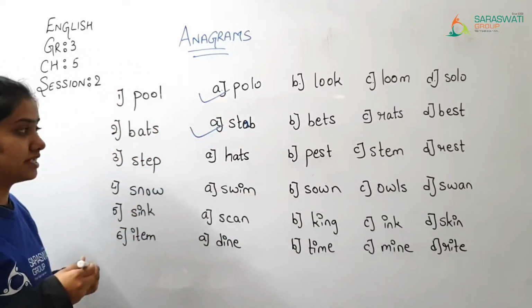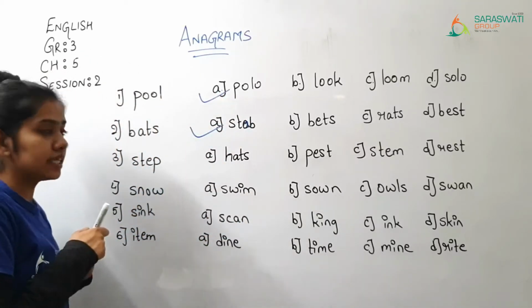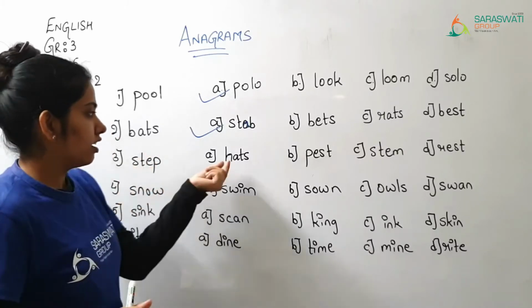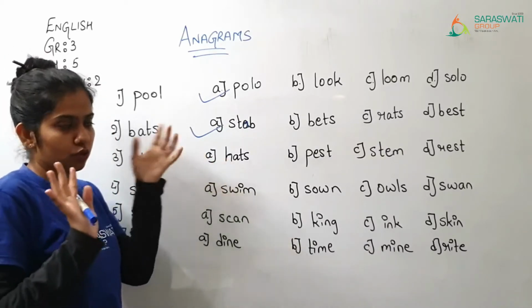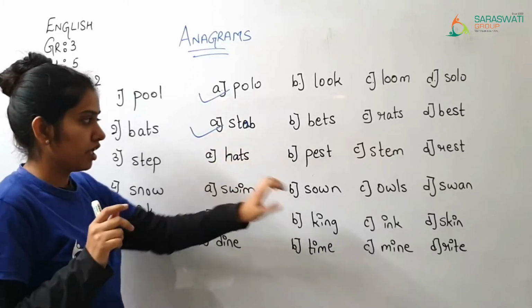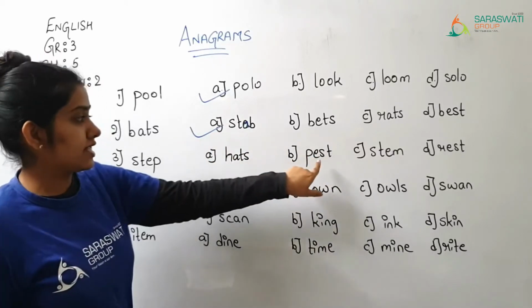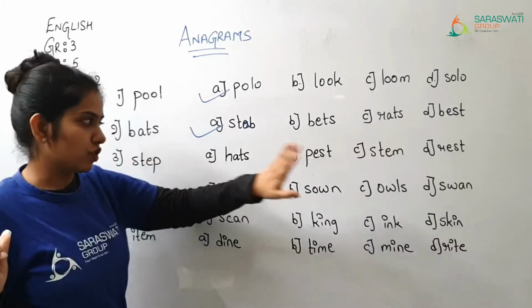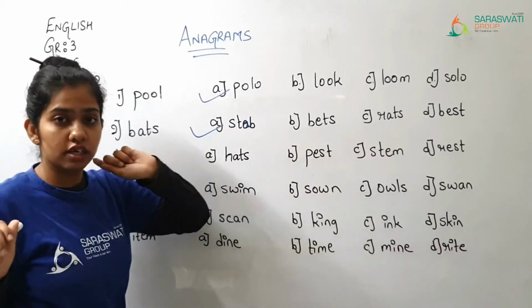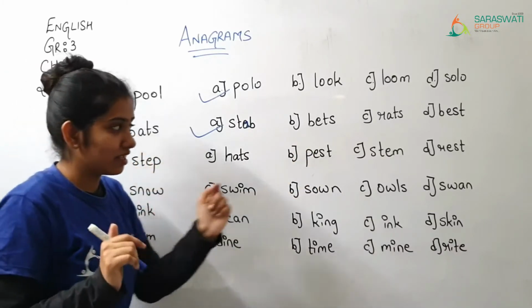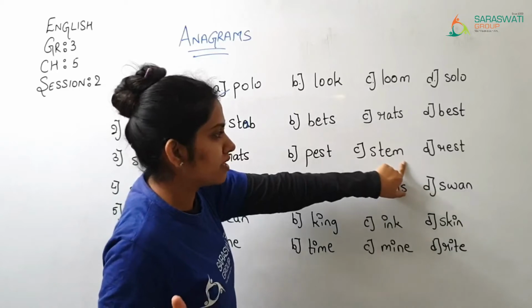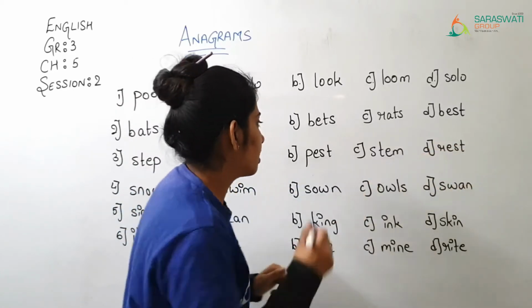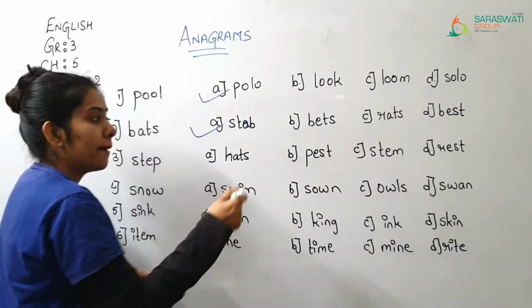Then afterward, step. S, T, E, P. We want the letters S, T, E and P. Here H came, so this will not come. S, T, E, P. Paste. So paste, this word will come. Yes. Again this will not come. M is not there. R is also not there. This word will also not come. So the correct answer is B.